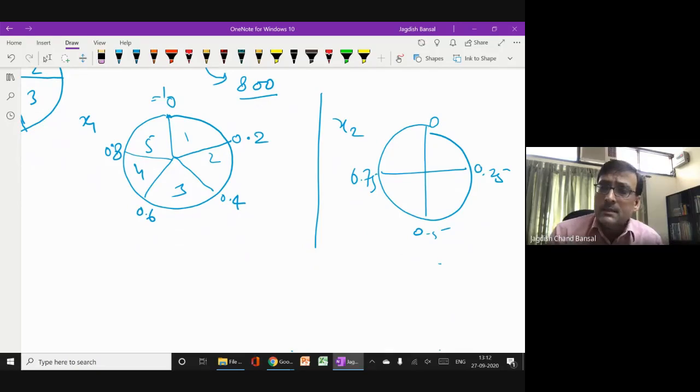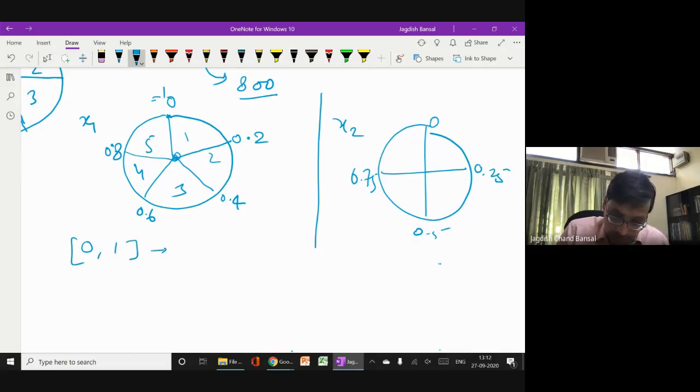What I say is that initially they choose randomly. It is like roulette wheel selection. Initially randomly, so equal parts. So any path can be chosen with equal probability. So the entire range 0, 1 in this roulette wheel selection is divided into 5 parts.